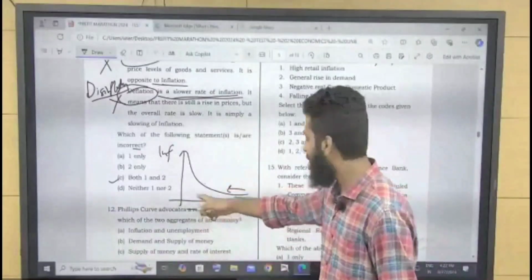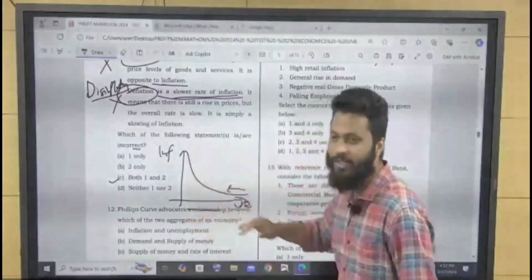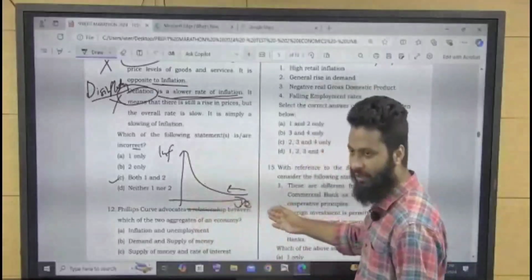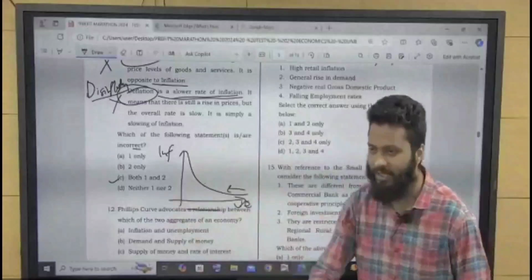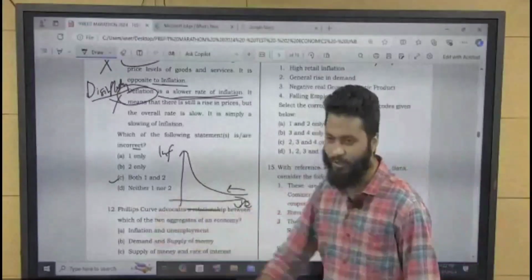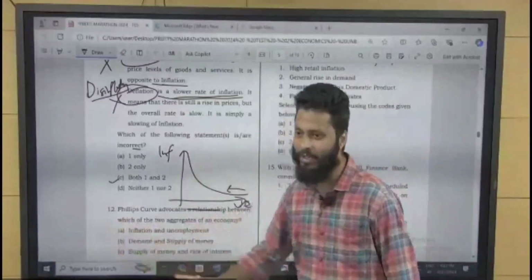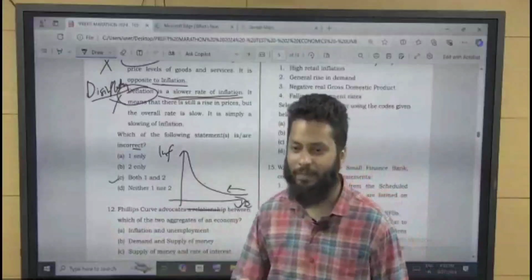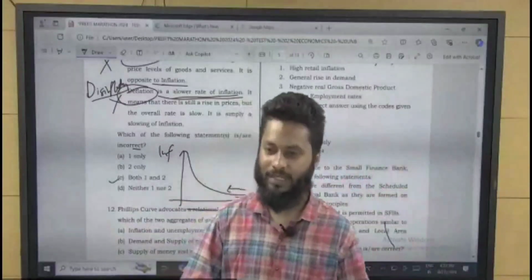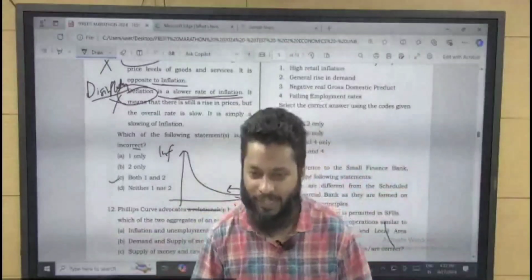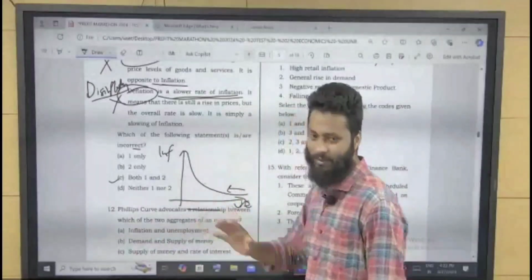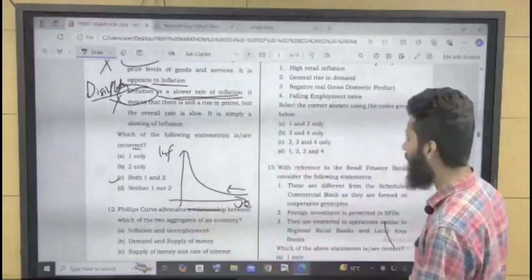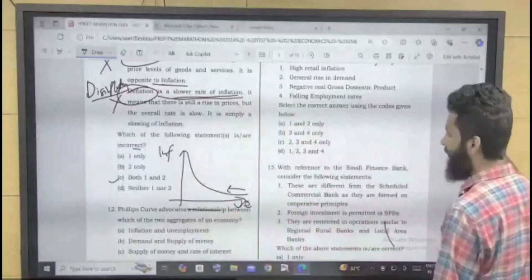Moving away from origin, unemployment is increasing, inflation is decreasing. Moving towards origin, unemployment is decreasing, purchasing power of people increasing, demand increasing, inflation increasing. Phillips curve. Understood? Okay. So we will move to the next question.